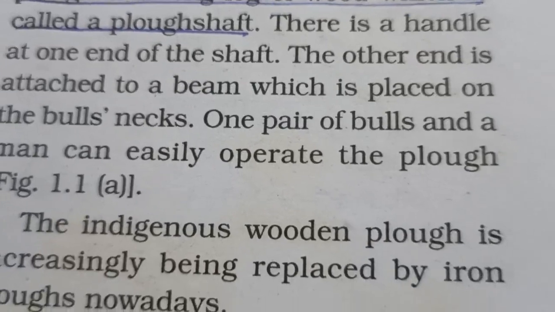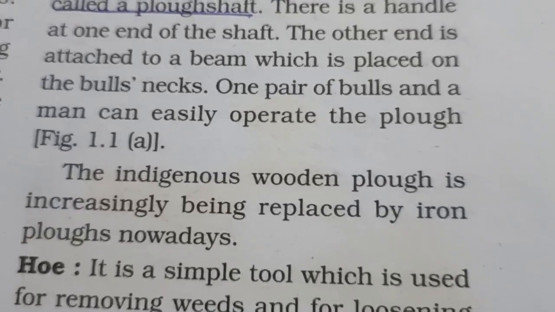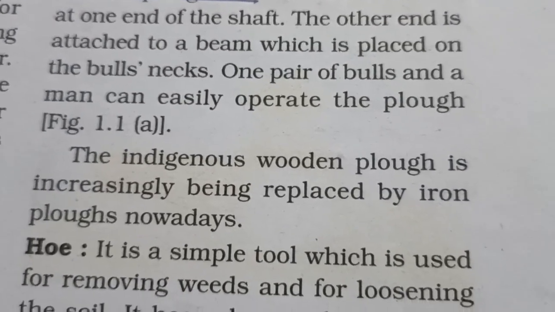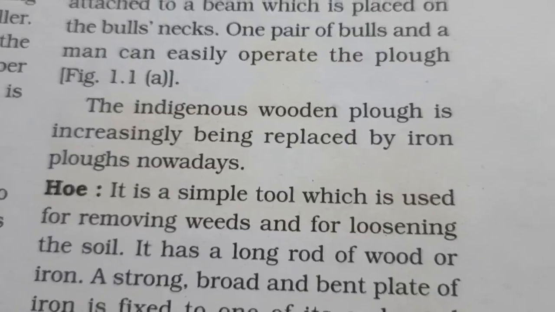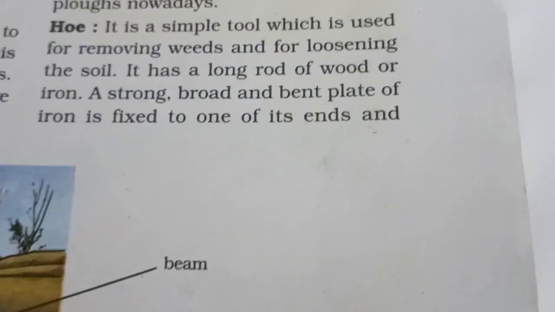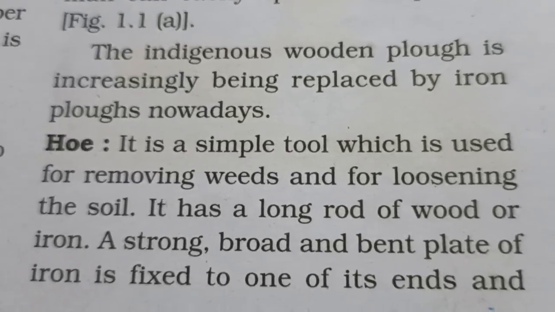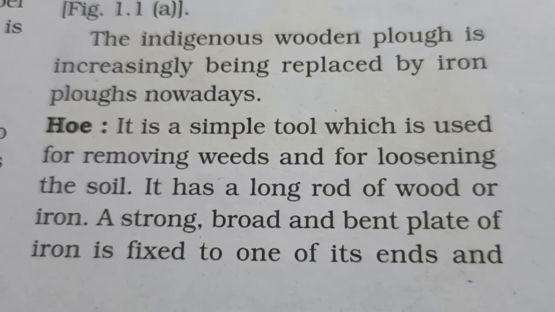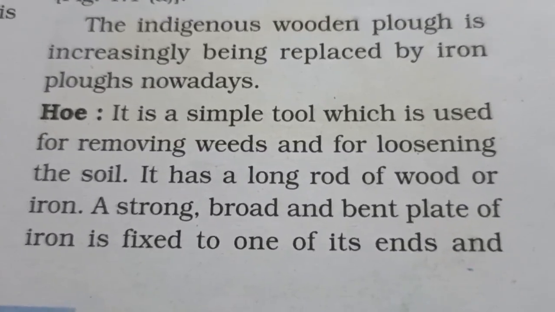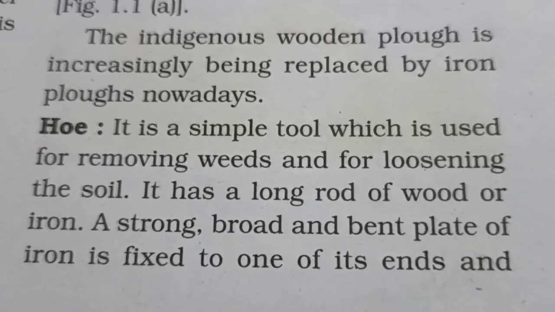There is a handle at one end of the shaft. The other end is attached to the beam which is placed on the bull's neck. One pair of bulls can easily operate the plow as shown in the figure. The indigenous wooden plow is increasingly being replaced by the iron plow nowadays, because we are using tractors, and the iron plow can be easily attached to the tractor.